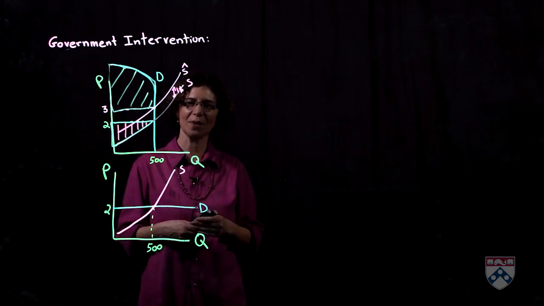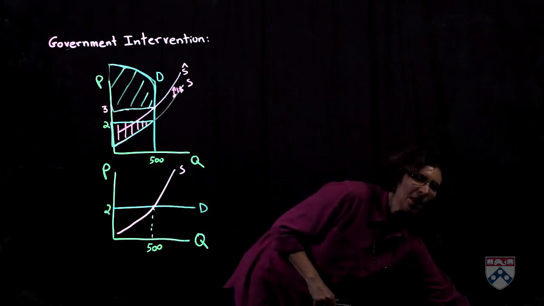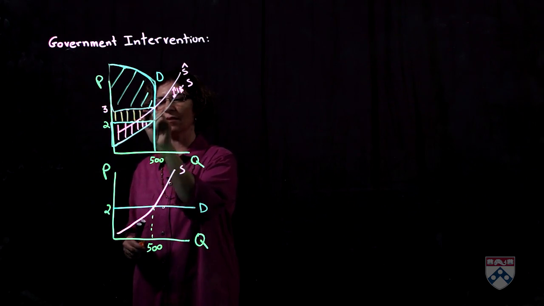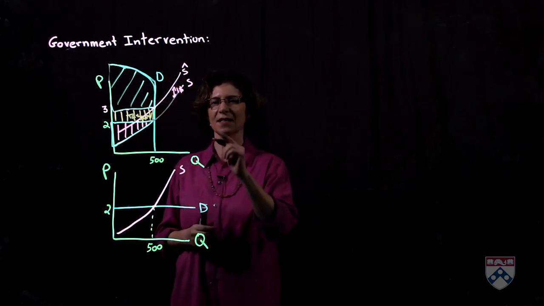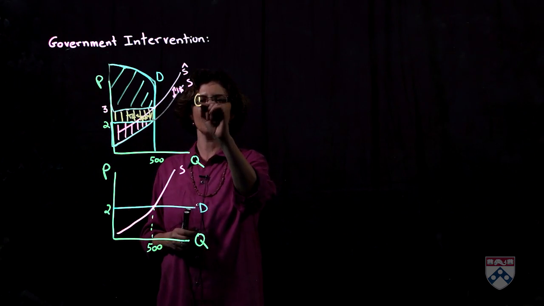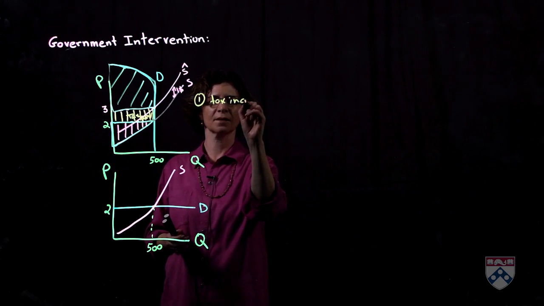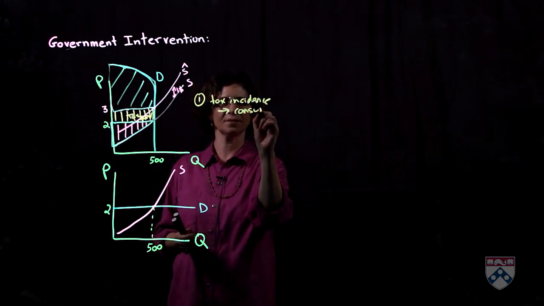What about the total surplus? What happened to this area here? Is it lost? Of course not. We have the government, and the government is collecting $1 for every bottle of soda, and this area is tax revenue. We get that with a perfectly inelastic demand, two results. The first is that all the burden of the tax falls on the consumer, so that the tax incidence is completely on the consumer side.